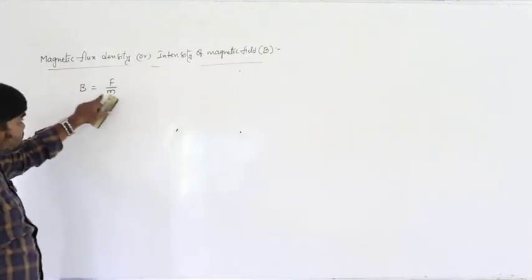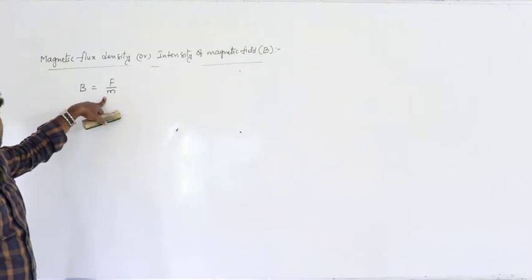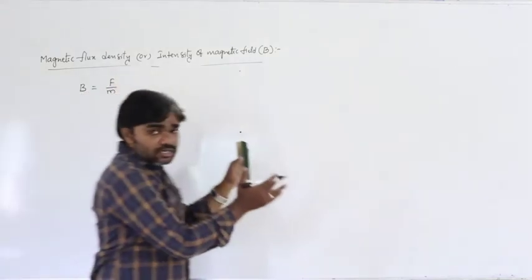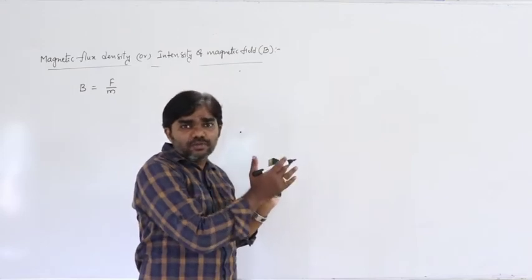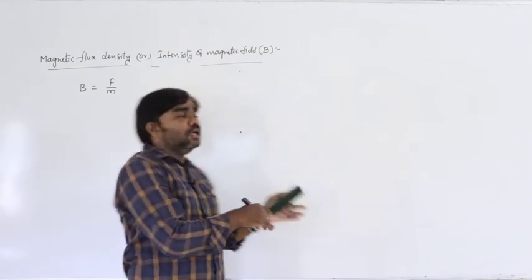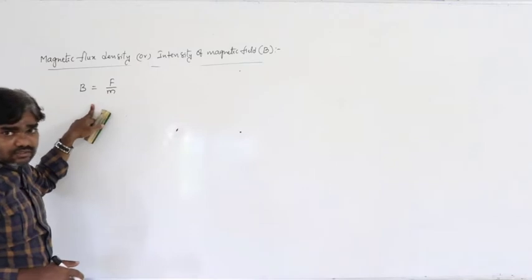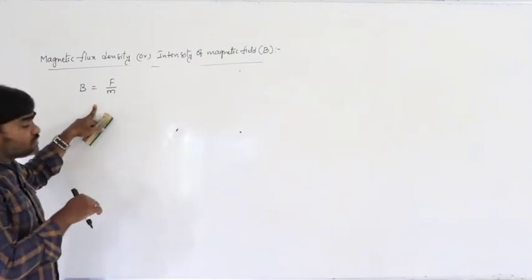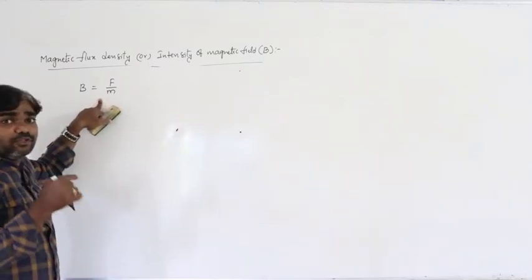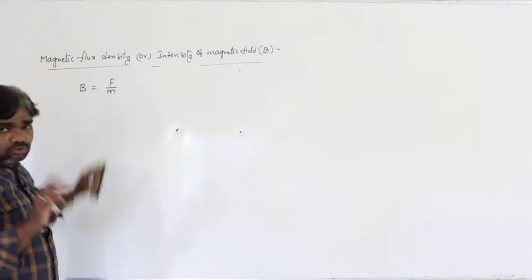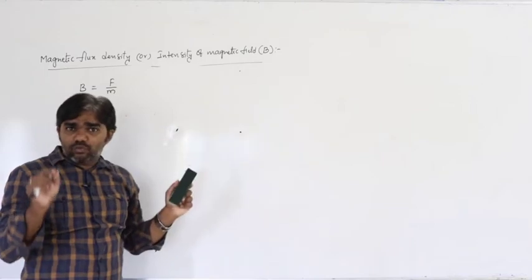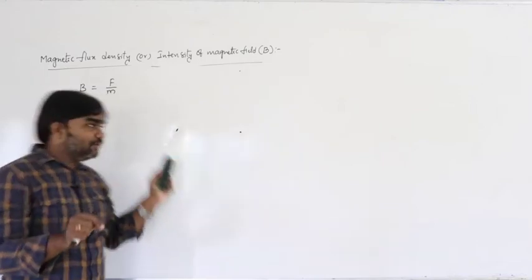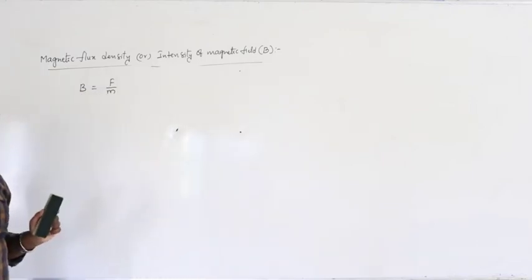In electrostatics, we considered only positive charge; in the same way, here we must consider only the north pole.